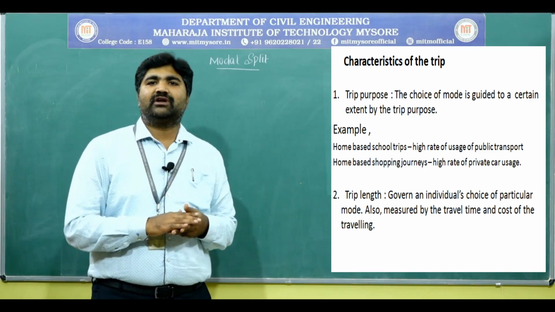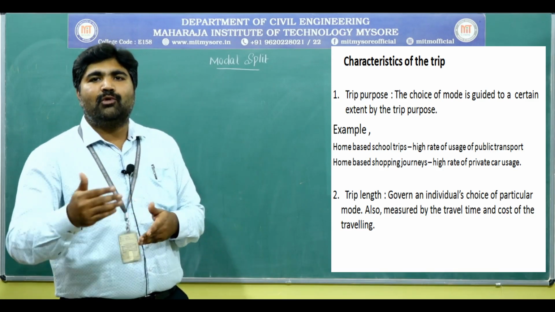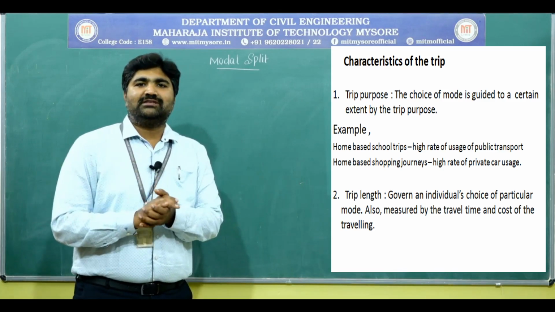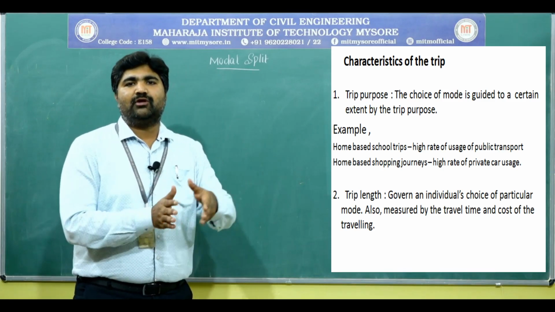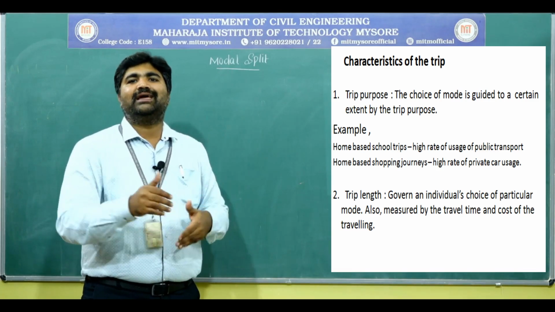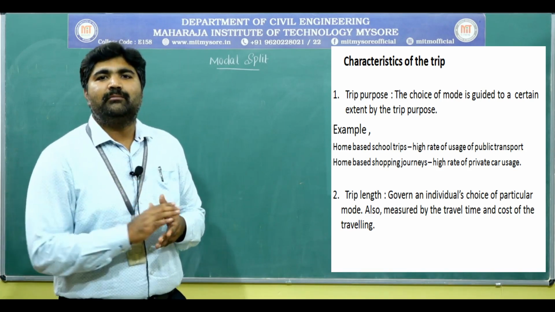At that time they may prefer the metro, urban rail or monorail, which takes less time. If there is no metro or monorail, we have to depend on public transport only, that is buses. Buses may take more time due to congestion, and at that time we may prefer the private vehicle.